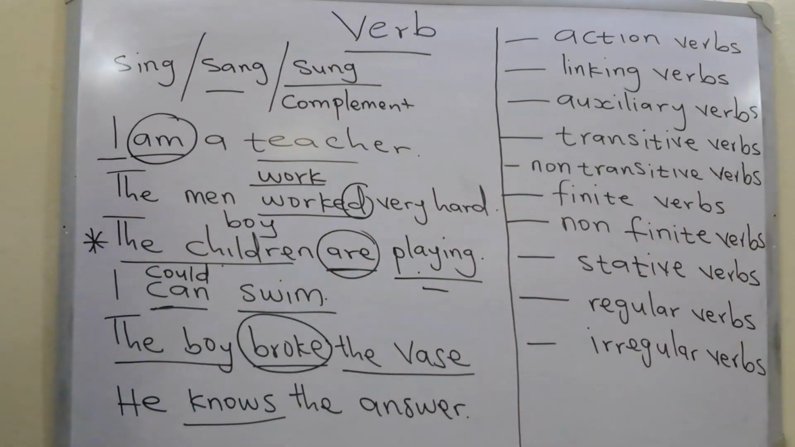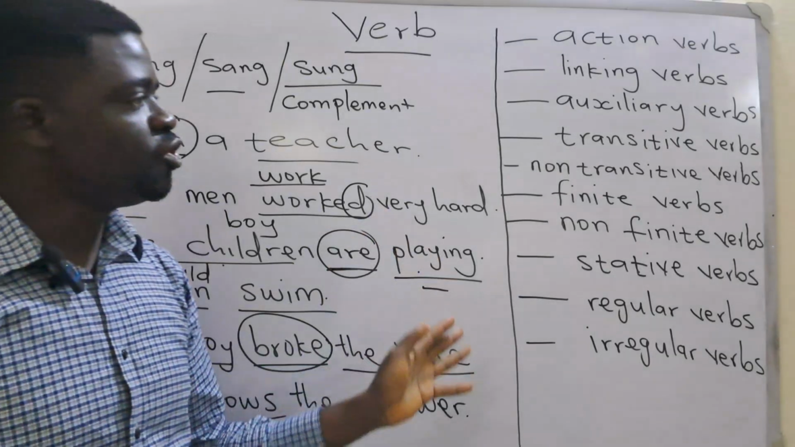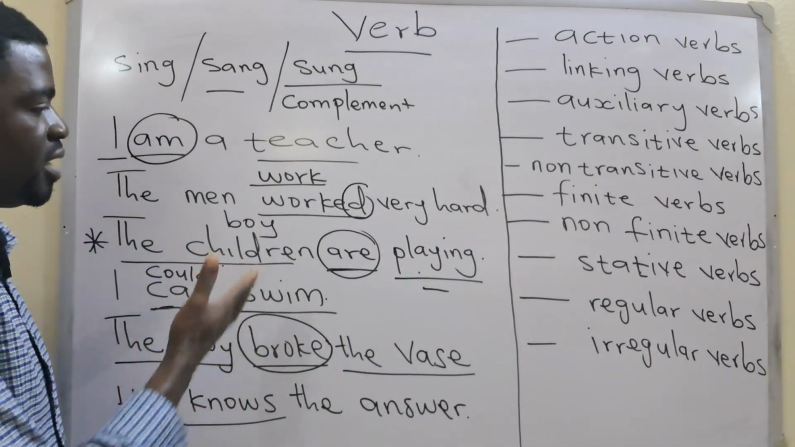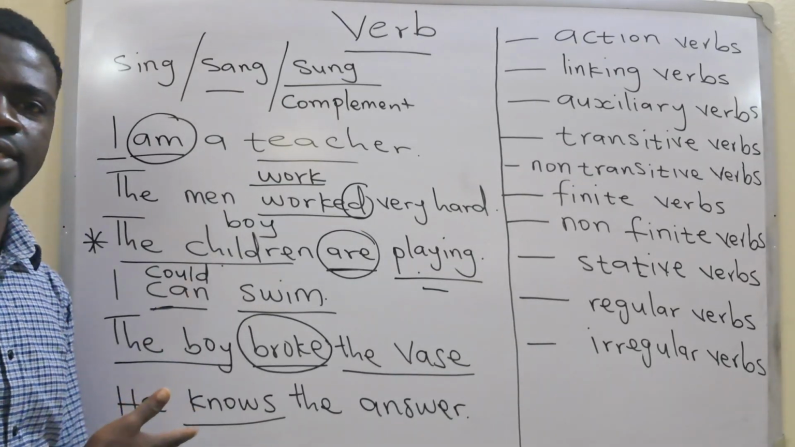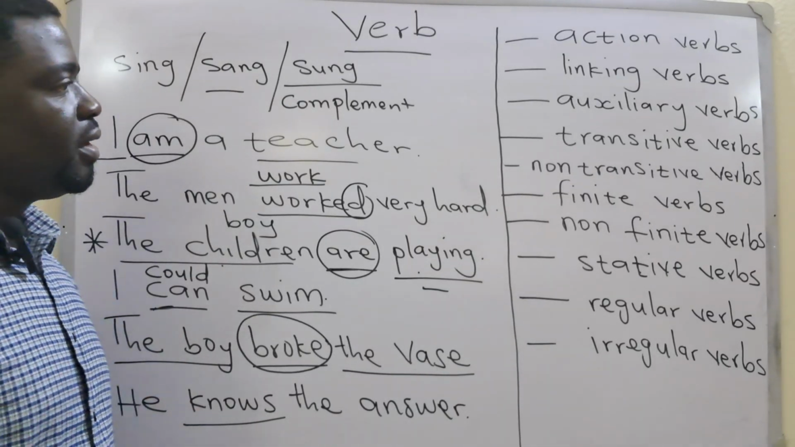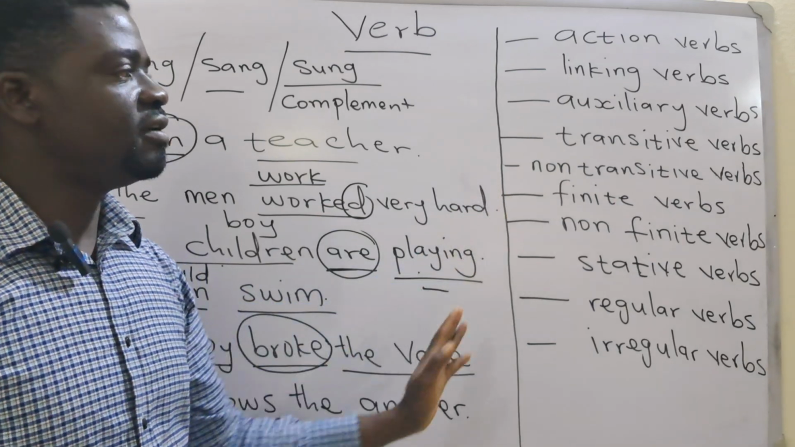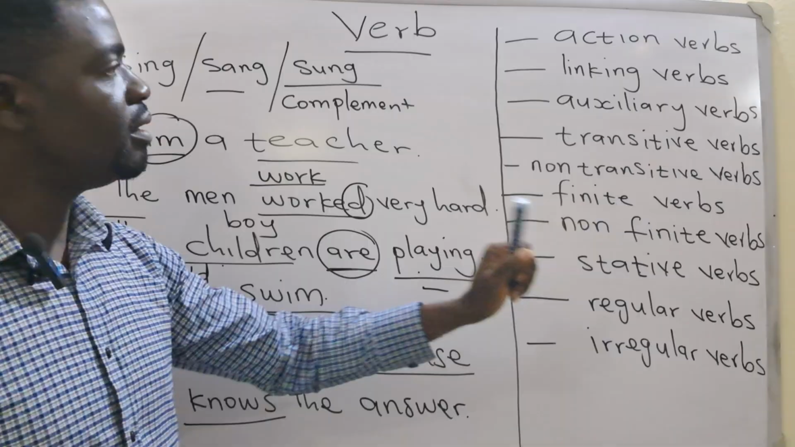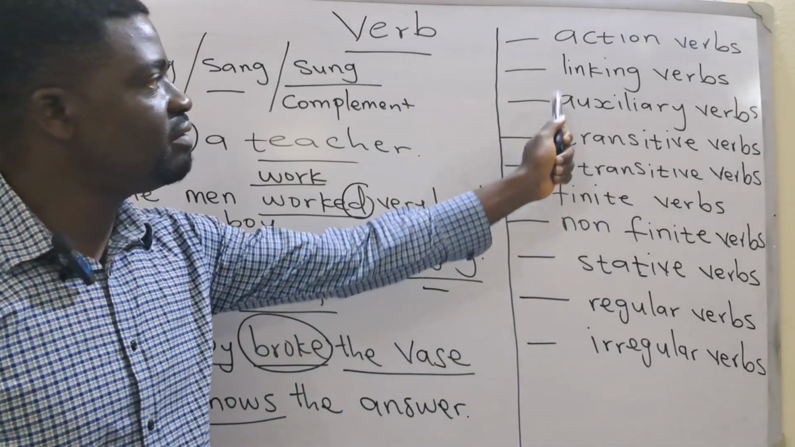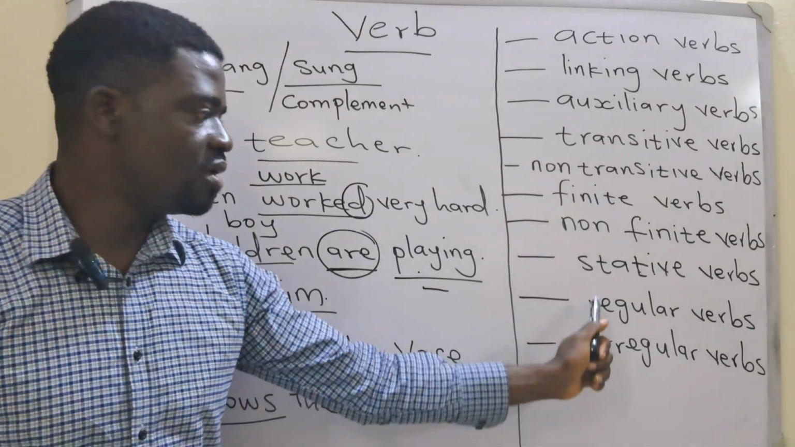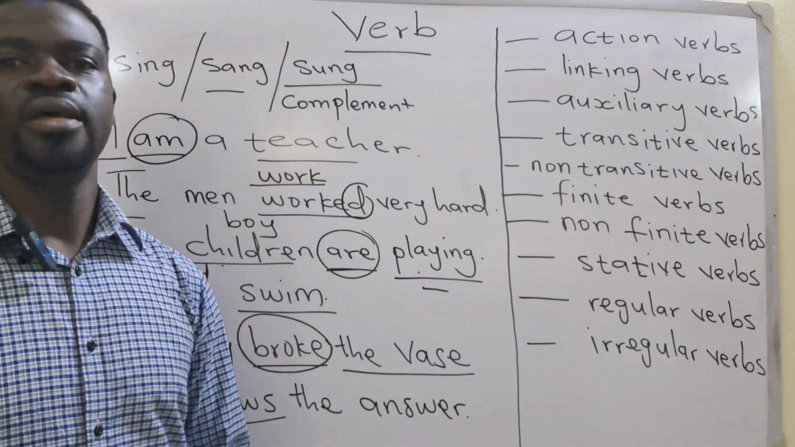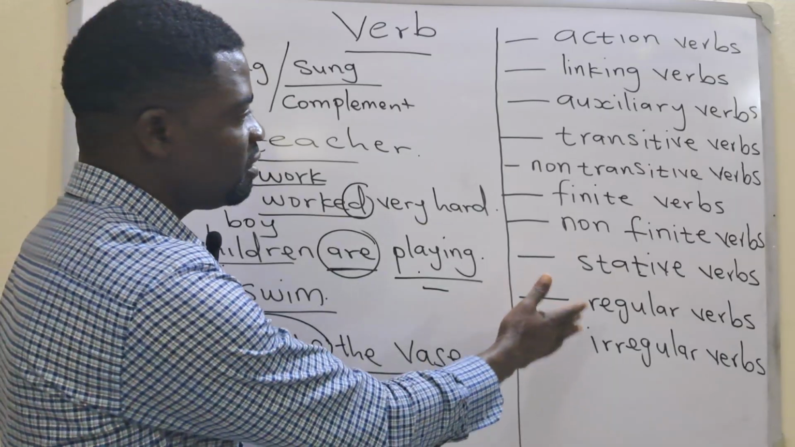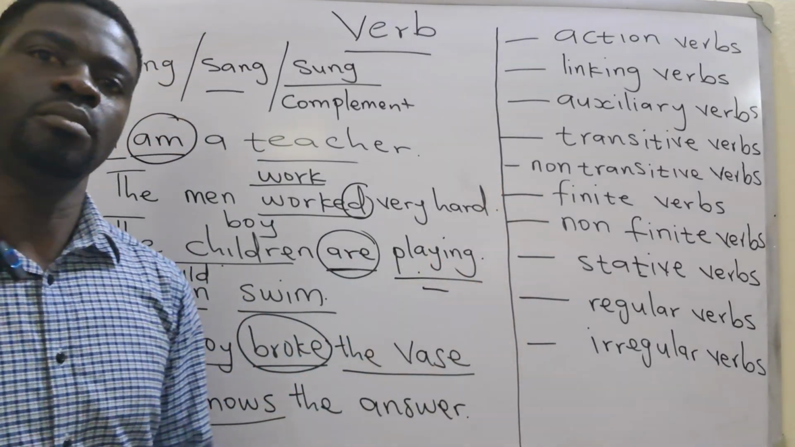So these are some of the ways you can describe a verb and then how to use verbs too in sentences or simple sentences like this. We are going to look at some of these verbs in more detail, especially the finite and non-finite verbs, the auxiliary verbs, and the regular and irregular verbs. So in our next class, I'm going to be treating some of the types of verbs we have here in more detail.